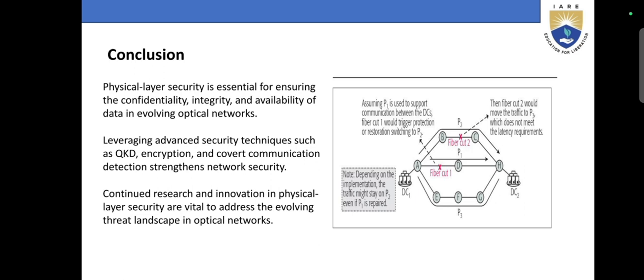Assuming P1 is used to support communication between the DCs, a fiber cut on P1 would trigger protection or restoration, switching to P2. Then a fiber cut on P2 would result in a path which does not meet the latency requirements. Note, depending on the implementation, the traffic might stay on P2 even if P1 is repaired: fiber cut P2 and fiber cut P1.